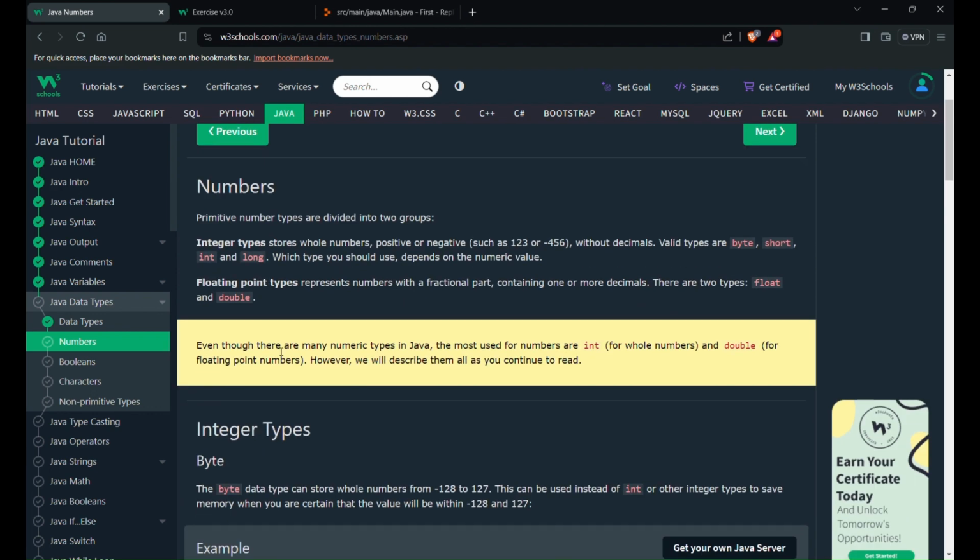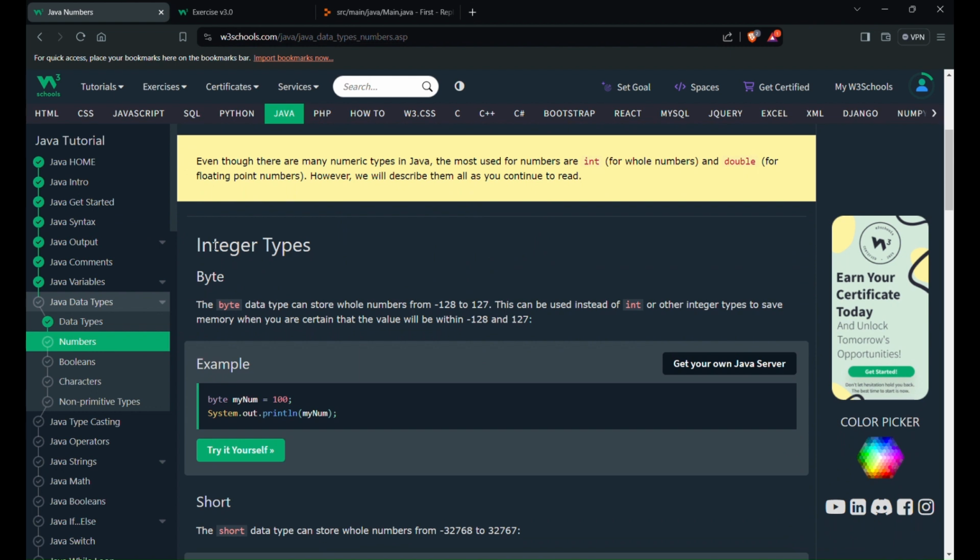Even though there are many numeric types in Java, the most used are int for whole numbers and double for floating point numbers. However, we describe them all as you continue to read.